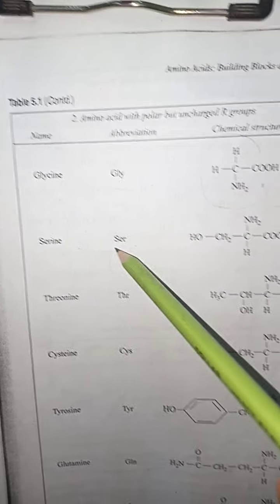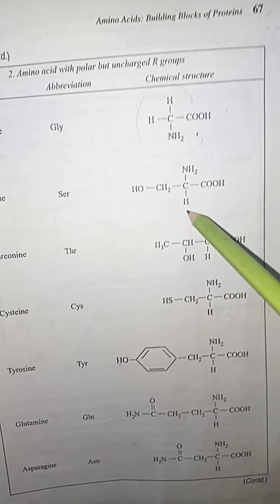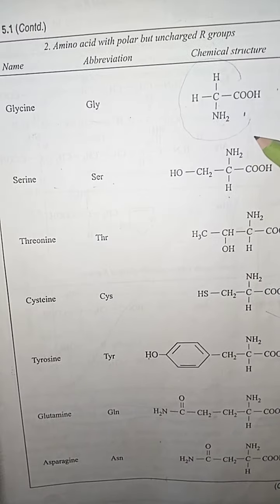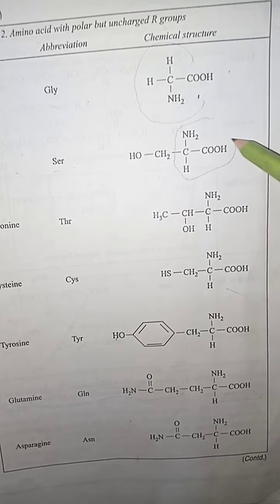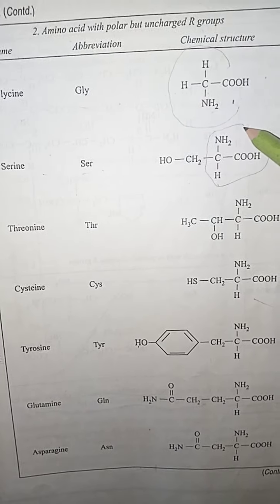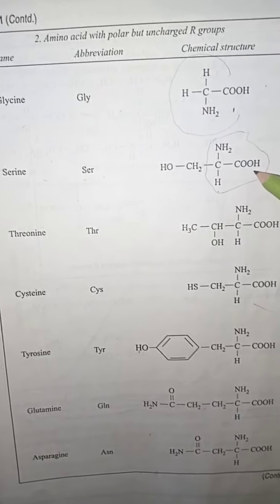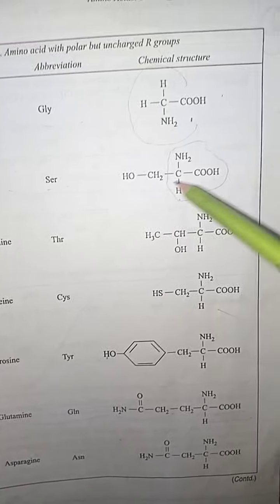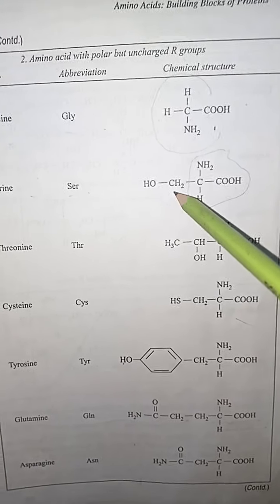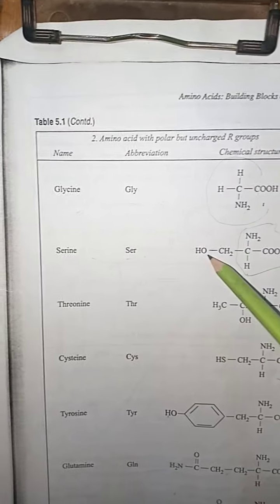Its abbreviation is SER, and the chemical formula is here. As you are watching, the basic structure of serine is this carbon, amine, carboxylic acid group, and 2 types of other groups are attached with the serine. Number 1, methyl group, and other is the hydroxyl group, HO.